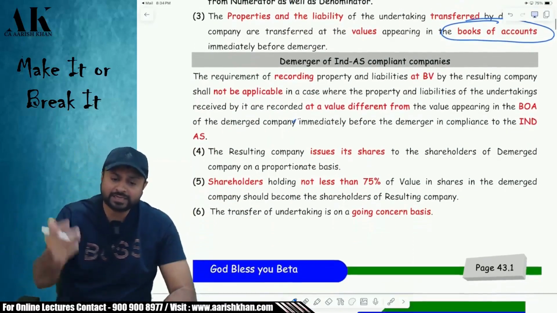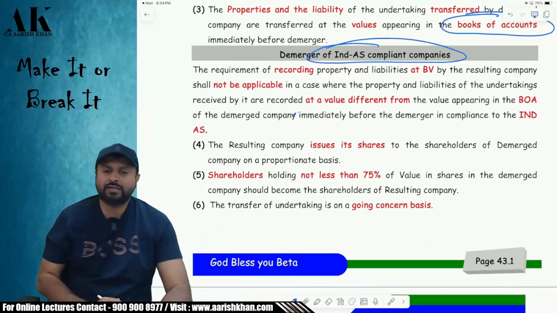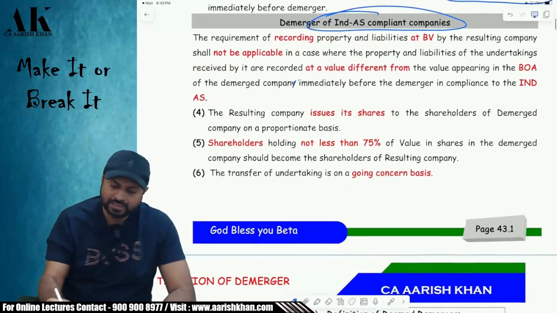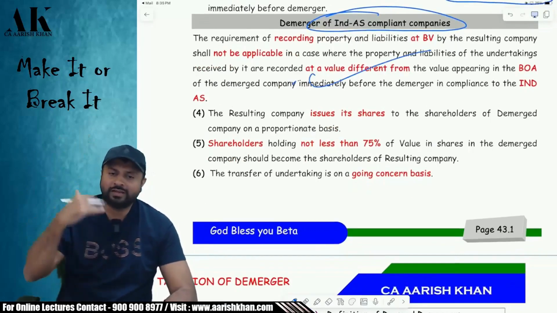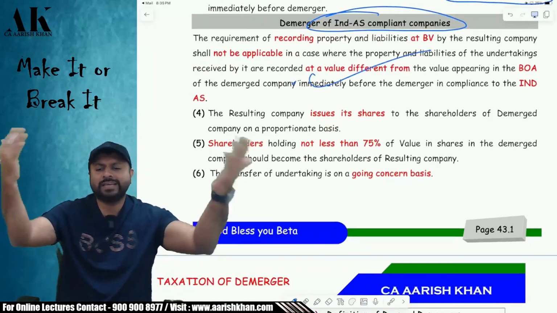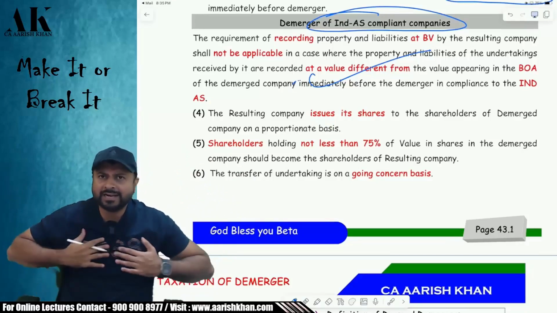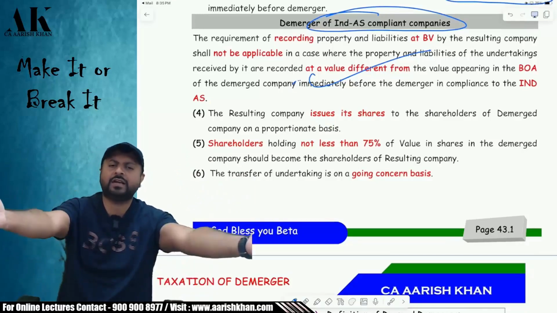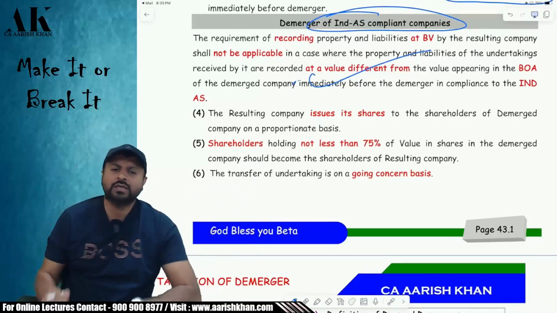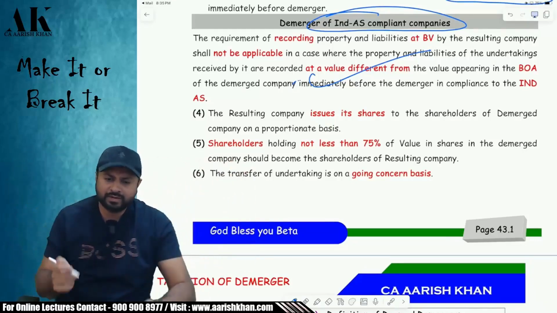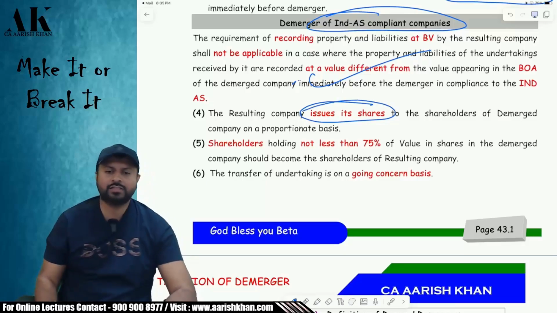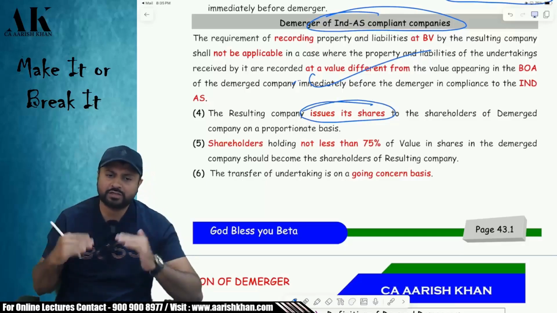But if the other company is an Ind AS compliant company, then they can follow other values also, like fair value. Is it clear? What will they give us in return for the assets which we are transferring? I am transferring my company's significant assets to you. What will you give to us? The resulting company will give shares to our shareholders. Is it clear? The resulting company will give shares to our shareholders.